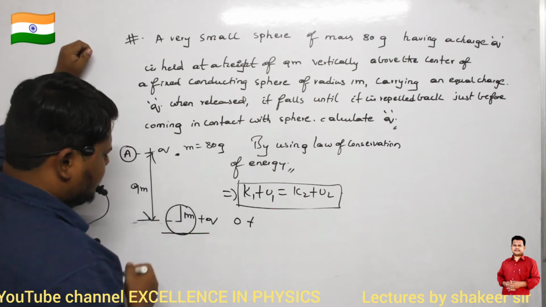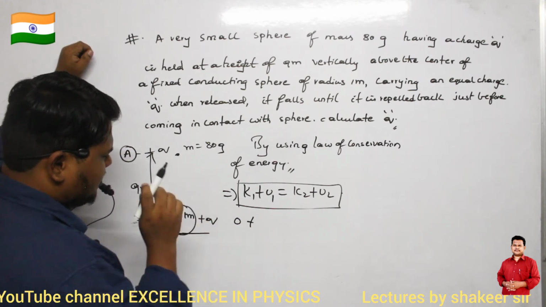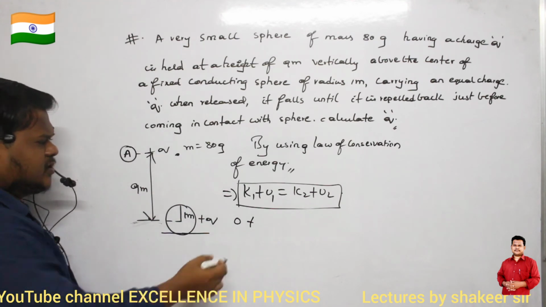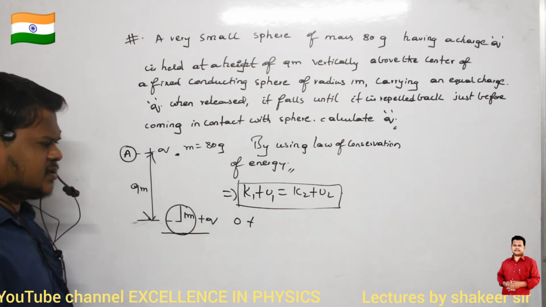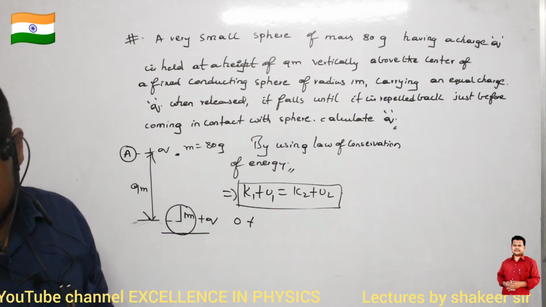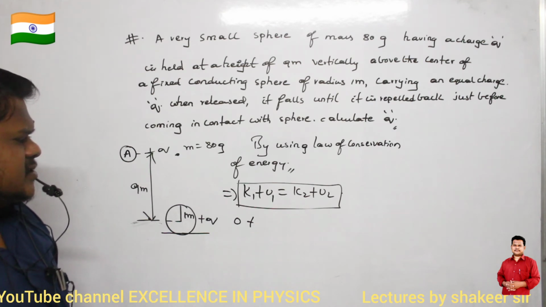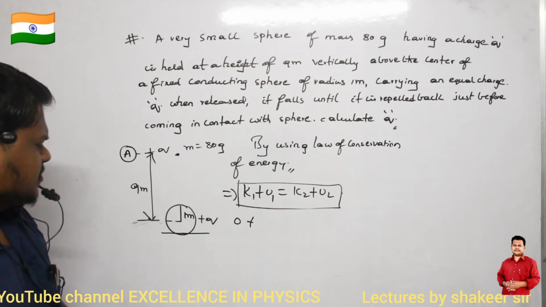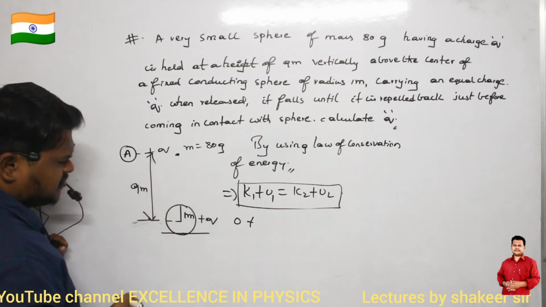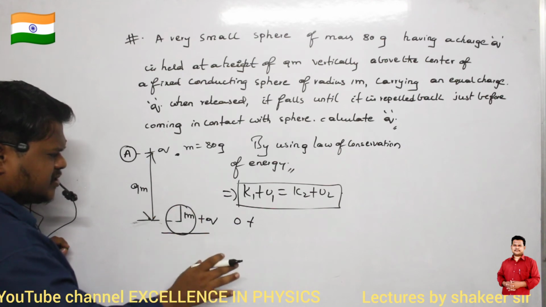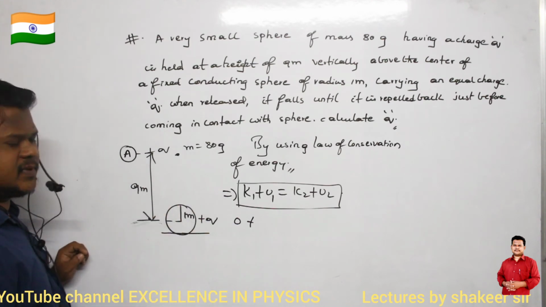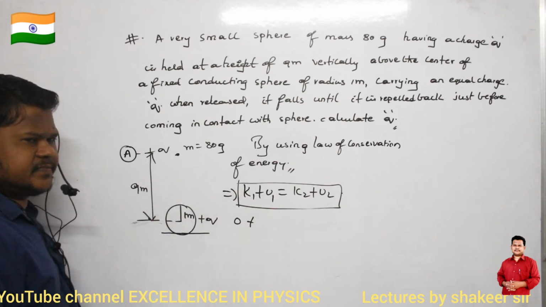Clear? Now can you say what is the potential energy existing between them? U1 means initial potential energy, no? So what is the initial potential energy? Here gravitational force is also acting, no? So gravitational potential energy also I have to consider, which is called mgh.